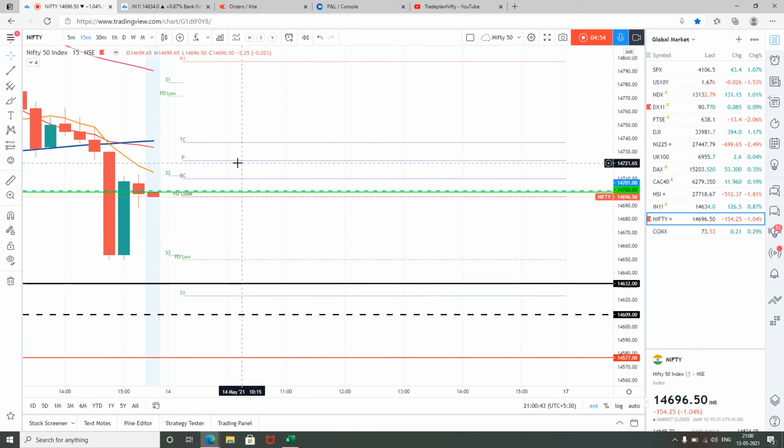So if market opens below 14,723, then the idea is sell on rise either at pivot 14,723 or at 14,745. In some scenario, I feel that market, if it's opening even below weekly pivot of 14,700, that is between this zone and this zone, then even this can act as a very strong resistance